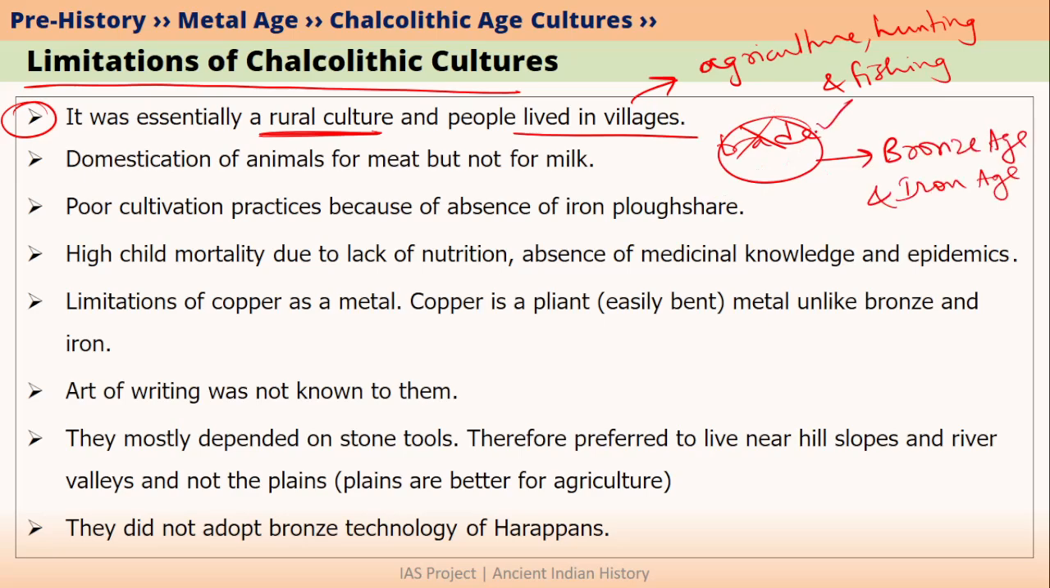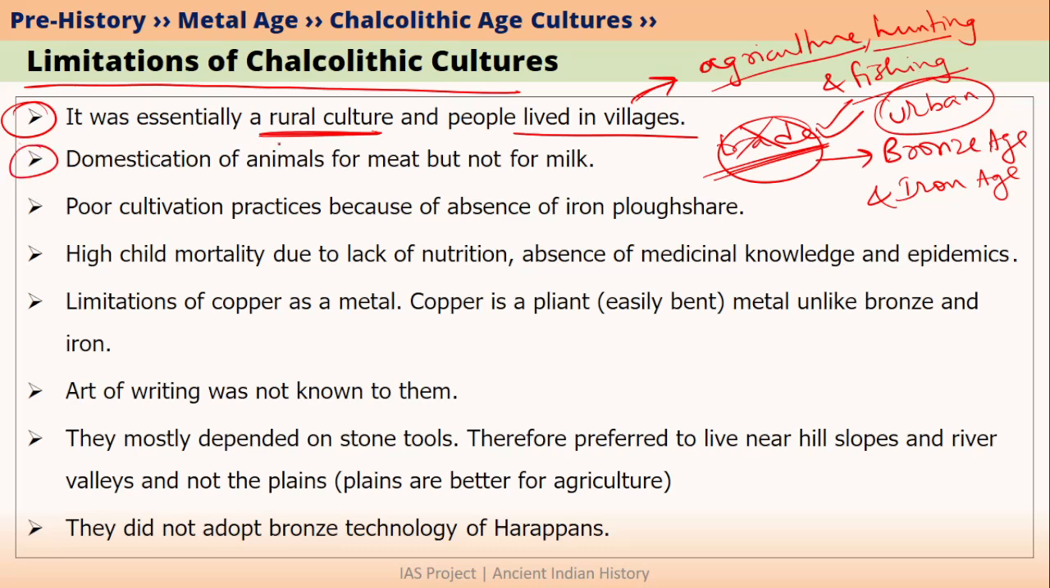Trade existed in Chalcolithic age also, but it was not a very important feature of Chalcolithic age. Trade is only an important feature in urban cultures. But Chalcolithic age was a rural culture. That is why trade was not very important. What was important was agriculture, hunting and fishing.